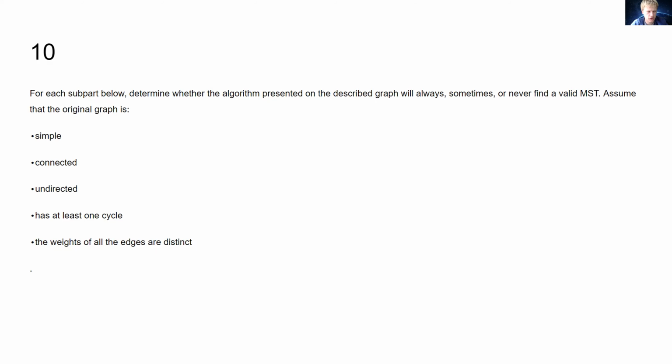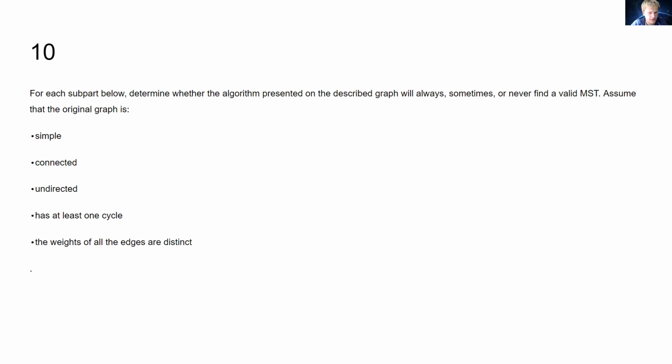Undirected is because we didn't talk about MSTs for directed graphs. So we stuck to undirected. Has at least one cycle. This is an interesting one, but it comes down to if you have a connected graph and no cycles, then it's a tree, right? And there's only one way to connect a tree, which is to use all of its edges. So the MST question is not very interesting if you don't actually have any cycles, right? Because it'll just be a tree.